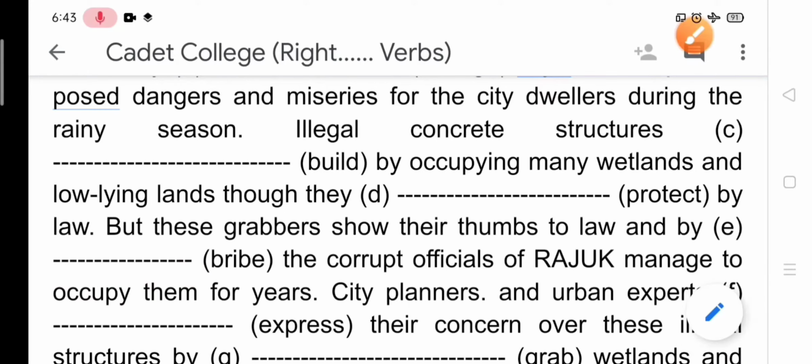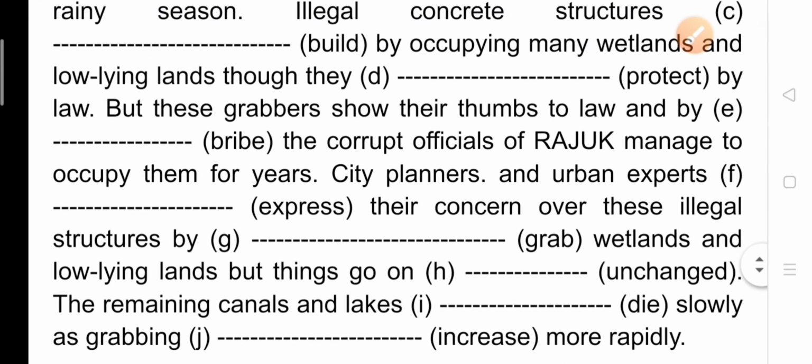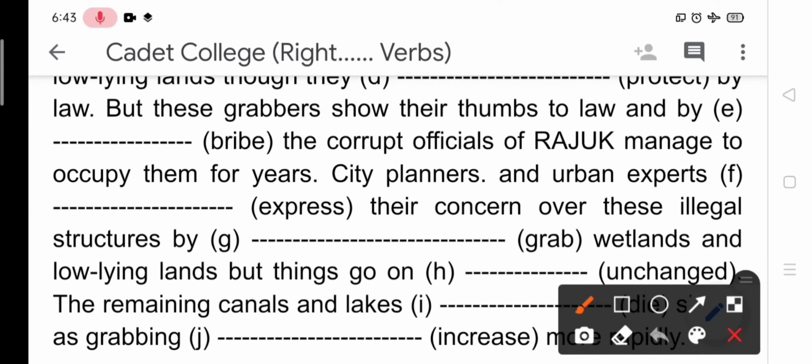The corrupt officials of Rajuk managed to occupy them for years. City planners and urban experts expressed their concern over these illegal structures. So we can write here city planners and urban experts. The subject is plural, third person plural number, and it is a continuous process.